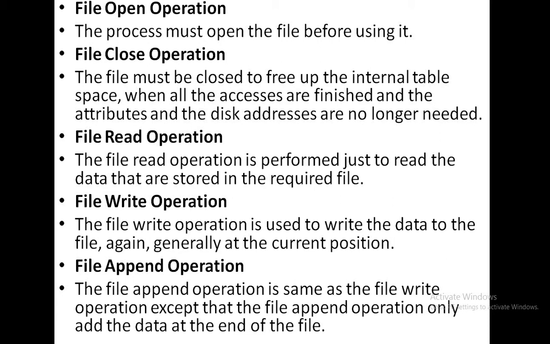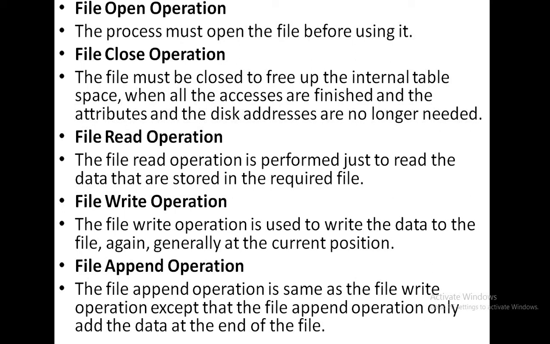Next is the file open operation. So after creation, before going to use a file, we must open that file. Okay. So the process must open the file before using it. Next is the file close operation.